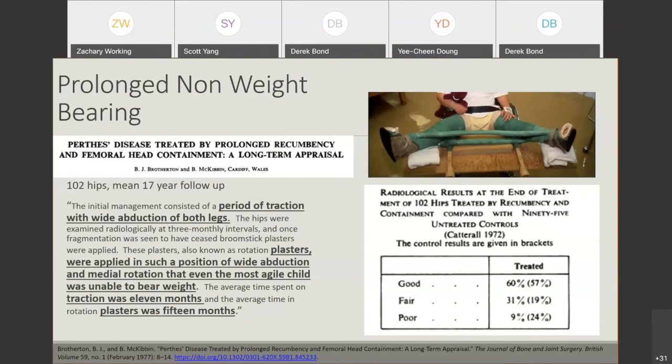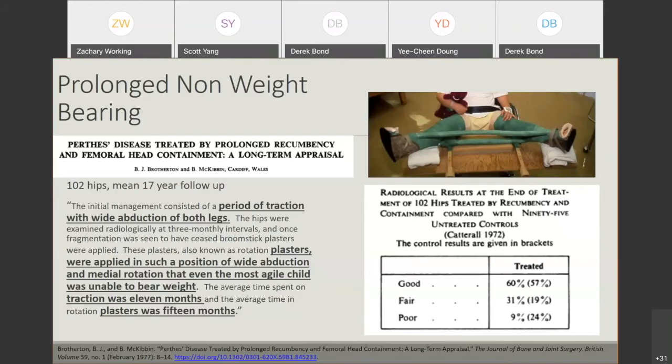So that's 26 months of not weight bearing and living in a hospital to take care of Perthes. That's pretty extreme. I don't think there's any way any kid's going to be able to do that here in the United States, this kind of treatment.